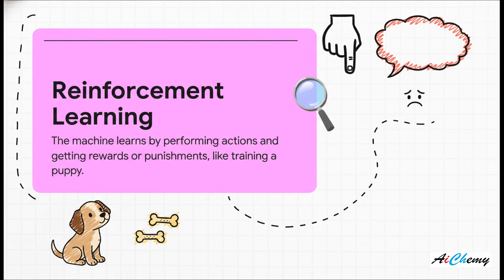This one is all about trial and error. Honestly, the easiest way to think about it is like training a puppy. When it does something good, you give it a treat. When it does something bad, you give it a firm no. The machine is constantly trying to perform actions that will maximize its rewards.